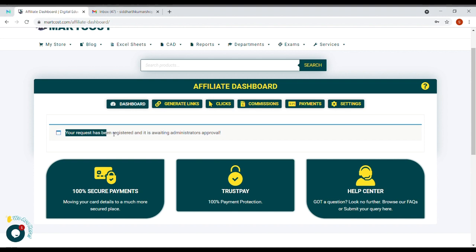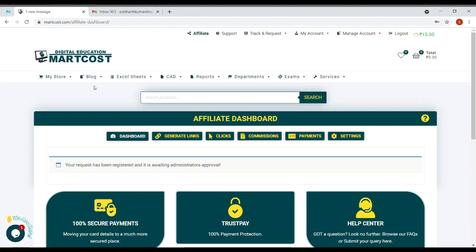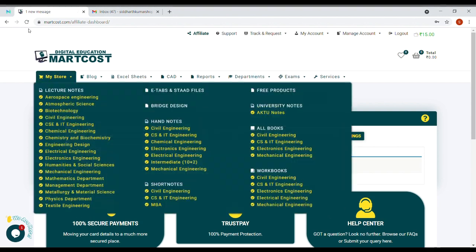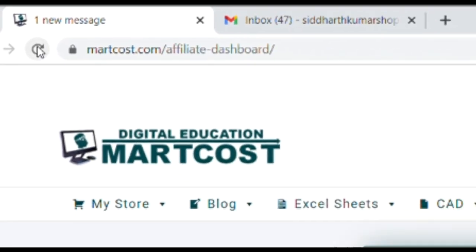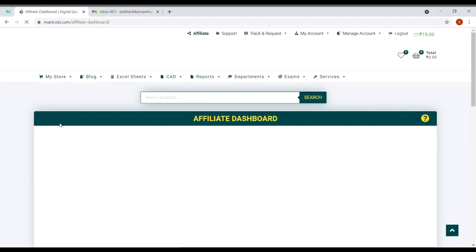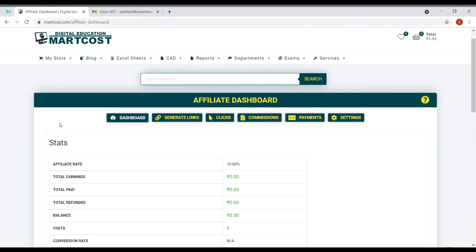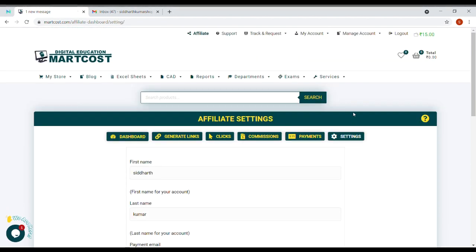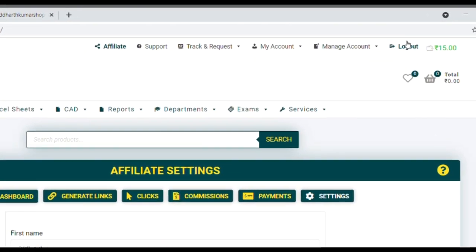Your request has been registered and is awaiting administration approval. After some time, refresh your affiliate page, or log in to your affiliate account again. Your affiliate registration has been successful. After that, you can also log out.